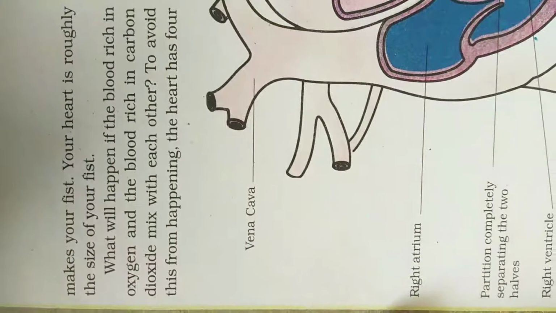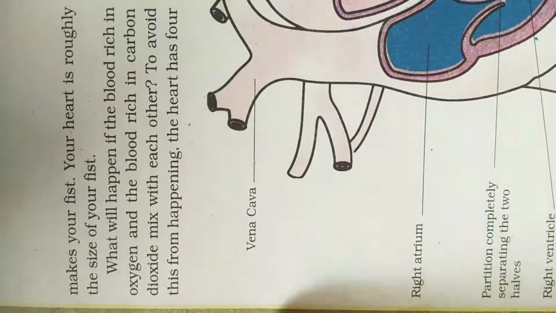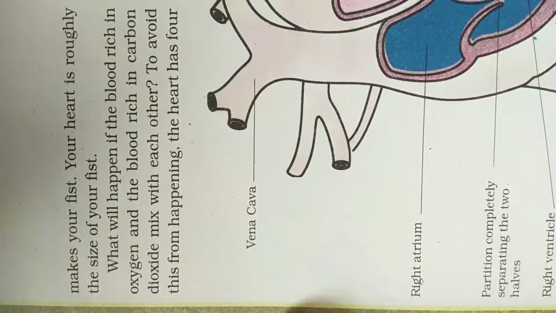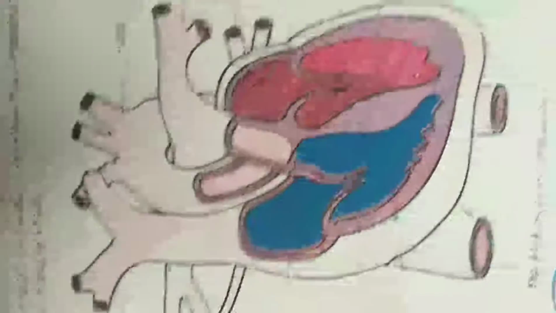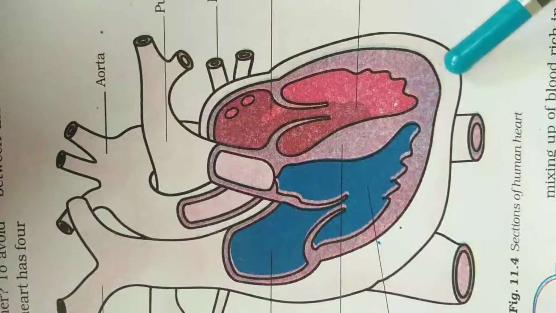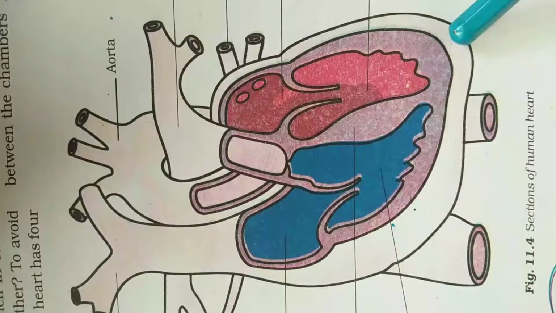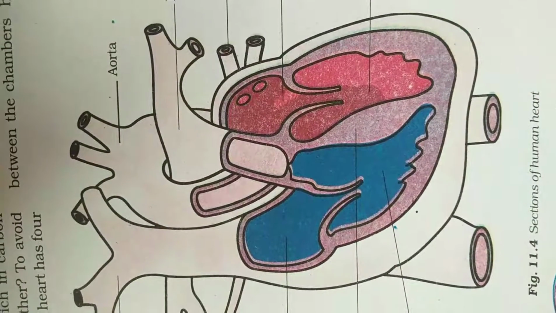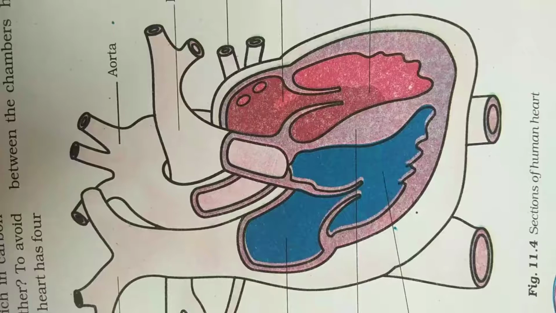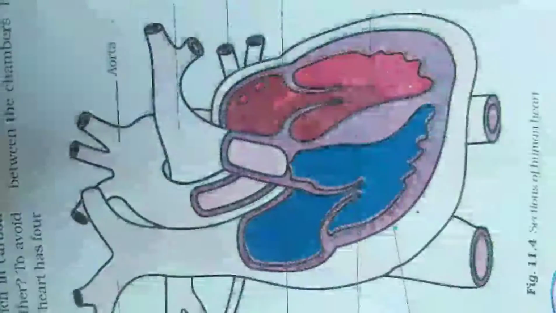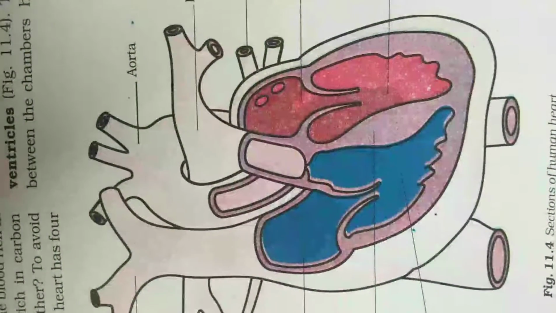So in this way you can see the picture of the heart. It is slightly tilted towards the left. So this is the picture of the heart. And also you can make your fist. It is like a fist. In this way you can make a fist, and your heart is roughly the size of your fist.